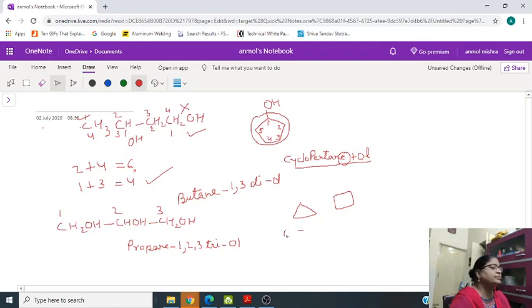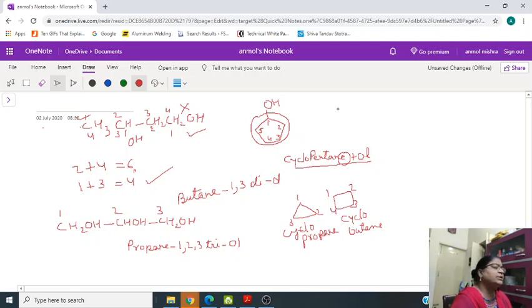Many examples are possible. This is called cyclopropane, with 1, 2, 3 carbons. This is cyclobutane, with 1, 2, 3, 4.